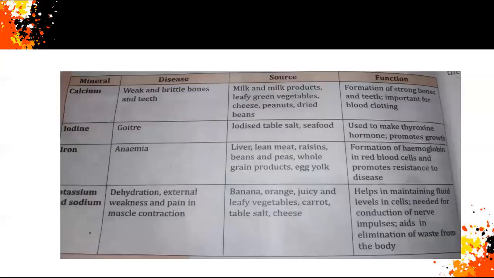Then let's go with another table. One more table is here, table 7.3, mentioned in the book on page number 108. It shows some common mineral deficiency diseases. The minerals mentioned are calcium, iodine, iron, potassium, and sodium, and the diseases, their sources and functions are also given.